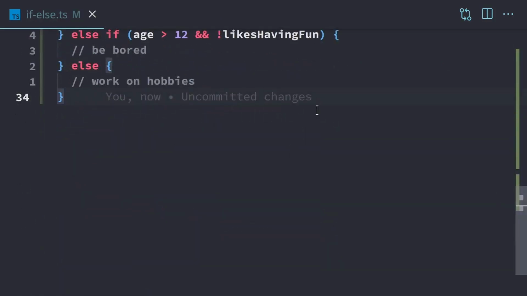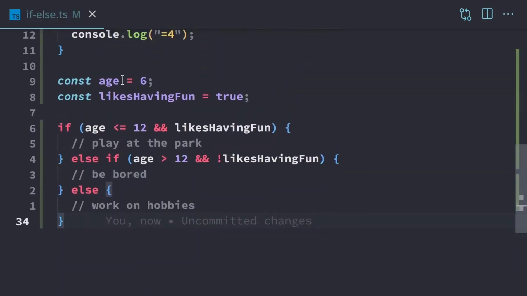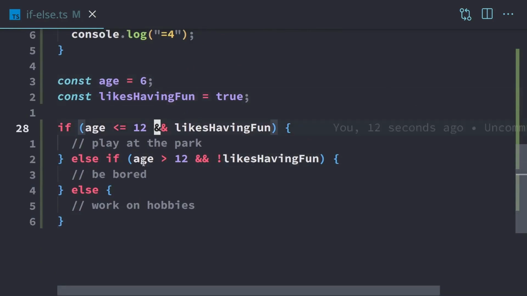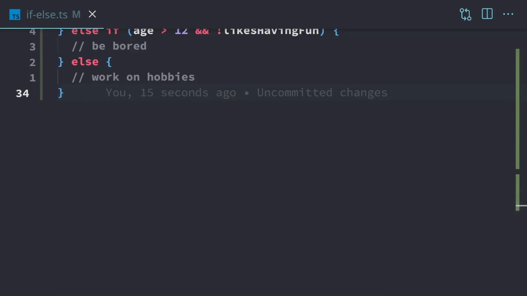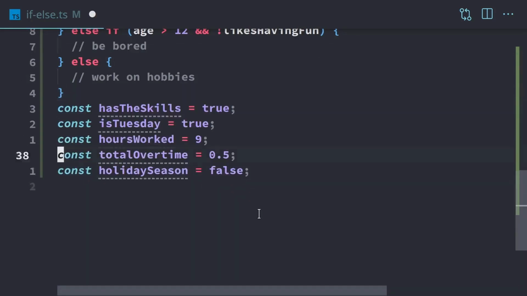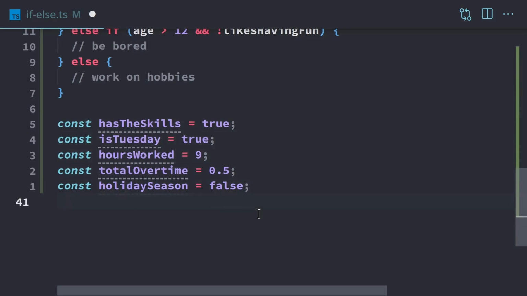So we're going to take something a little more complicated, because before all we had was two pieces of data and we just have a few else ifs. So now we're going to add something that's a little more complex. So I'm going to copy in some code. You can pause the video and type that all in. So this is going to be evaluating whether or not a person is approved to work overtime at a job. So maybe some kind of employee hourly scheduling system or something.